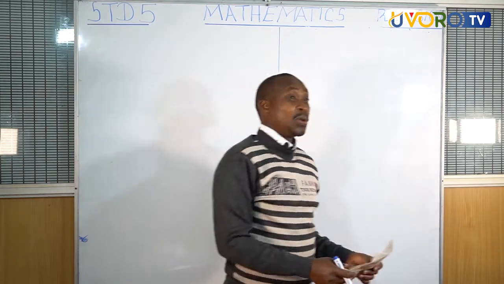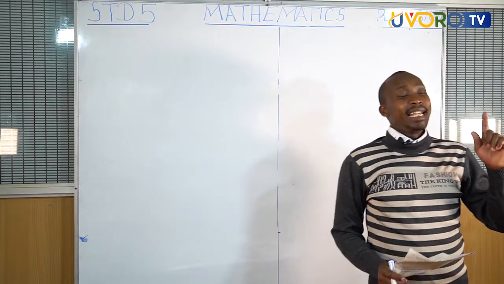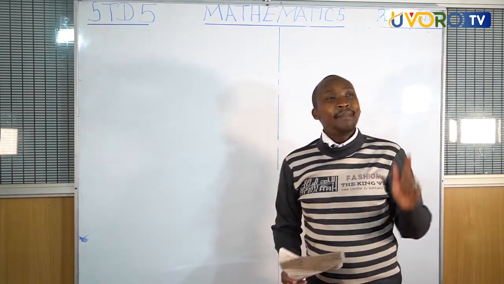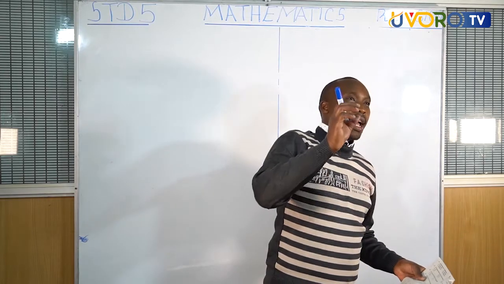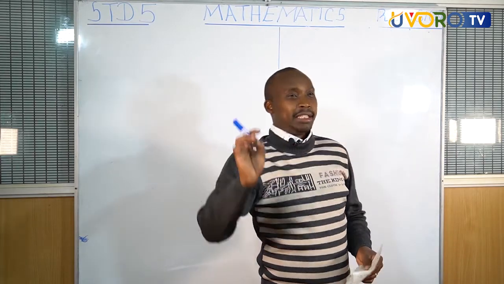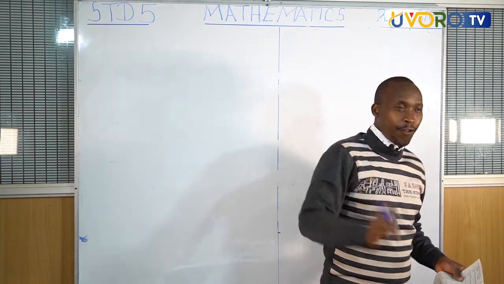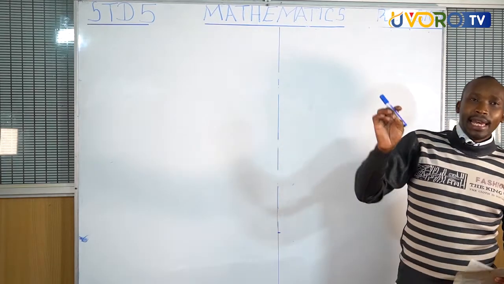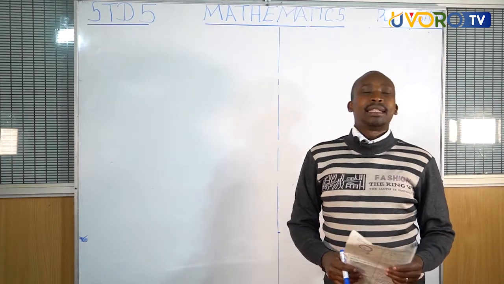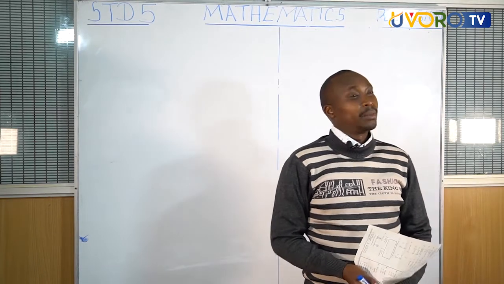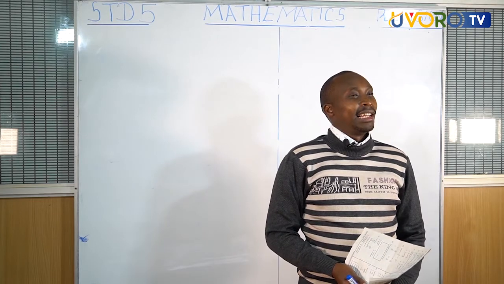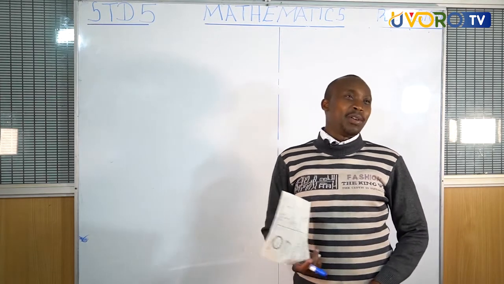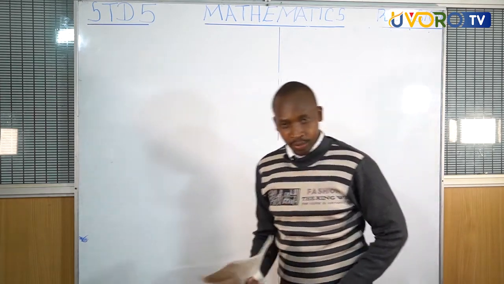Yes, very good. An even number is a number that is divisible by 2 and ends with 0, 2, 4, 6, 8. That is an even number. Very good. Another one? Yes, very good. We learned about place value and total value.